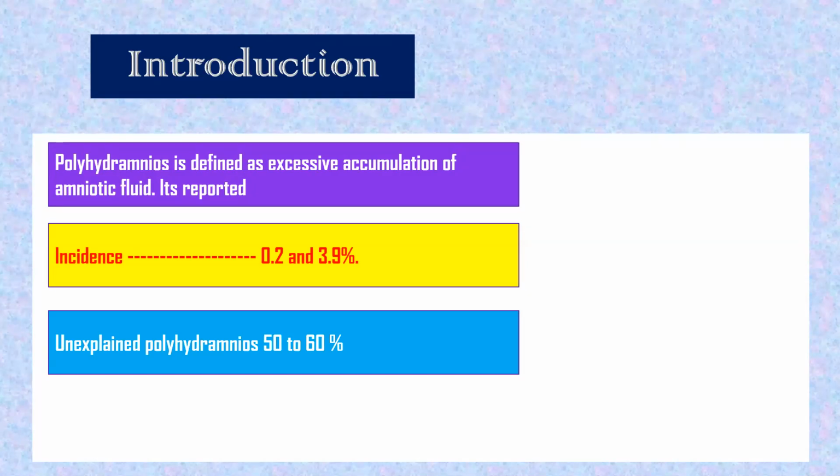Chromosomal, yes, but what is the percentage? We will find some cause in 10 to 20% cases. We have 50 to 60% unexplained, so for the remaining, there will be some explanation, 40 to 50%.